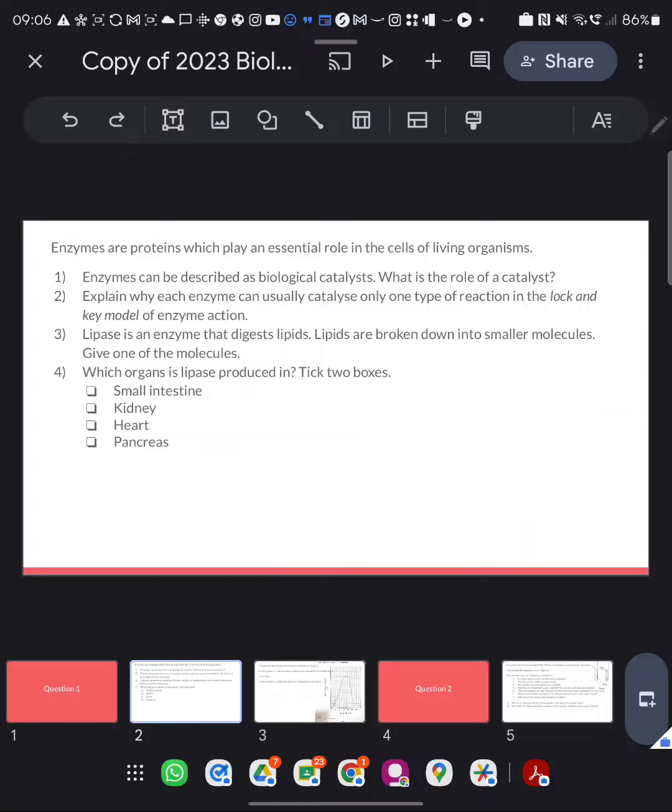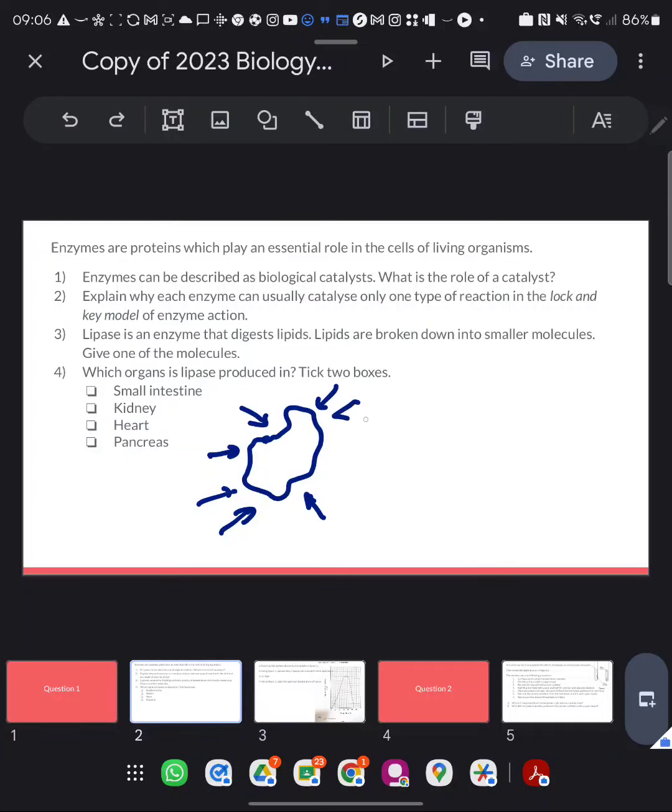Okay. 3. Lipase is an enzyme that digests lipids. Lipids are broken down into smaller molecules. Give one of these molecules. Okay, so fats. Just as we break them down with lipase, it's also assisted by bile, which is released from the liver, stored in the gallbladder, and bile comes along and breaks down the fats into small fat molecules which increase surface area. Now, we haven't got to the question yet.